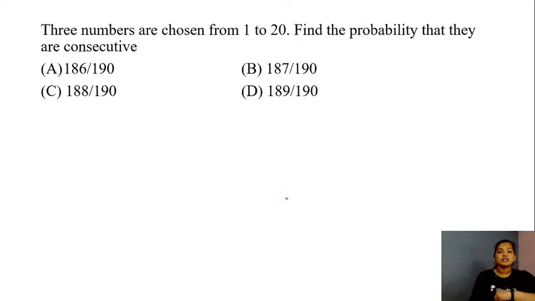So let us consider the possible combinations that we could have. If I choose consecutive numbers, I could have 1, 2 and 3, right? Then I would have 2, 3, 4. So like this, I could have 3, 4, 5.